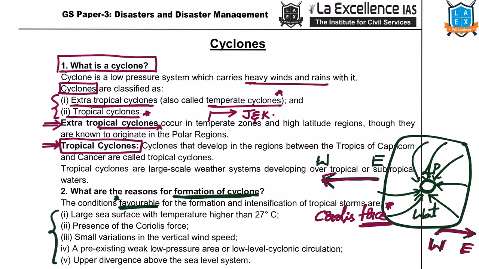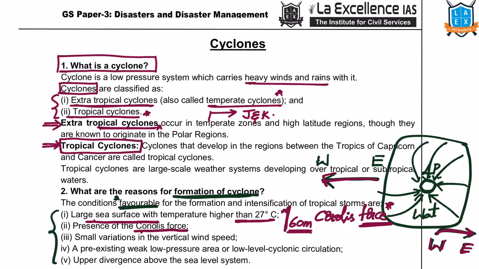Then, conditions now. First condition is large sea surface area with water temperature higher than 27 degrees. And that temperature water should extend till the depth of at least 60 meters. It's not just on the surface of 1-2 meters, but till the depth of 60 meters. Then, presence of Coriolis force.